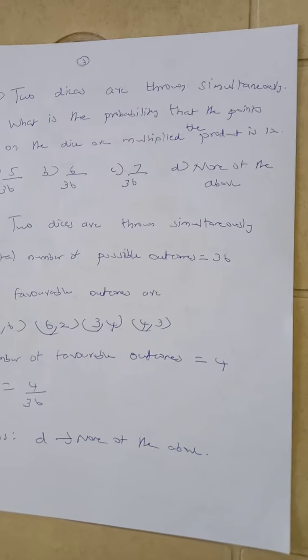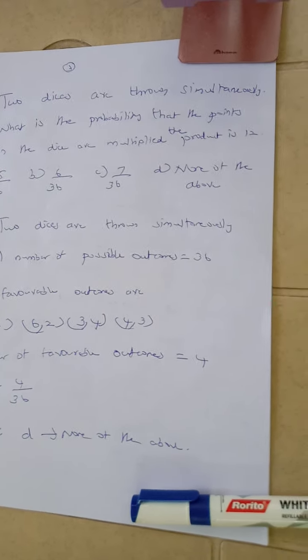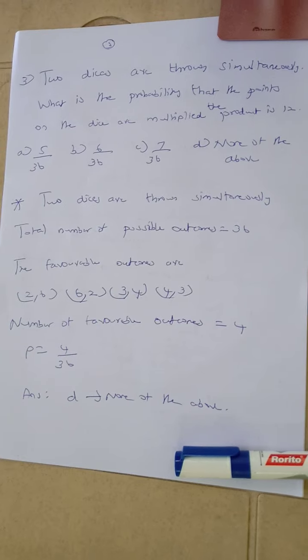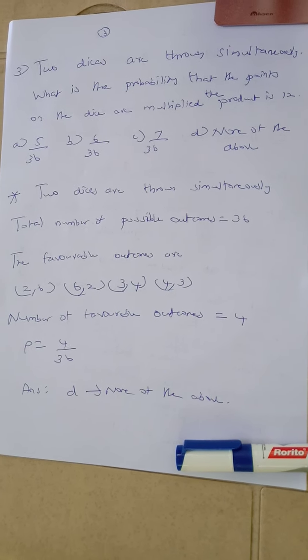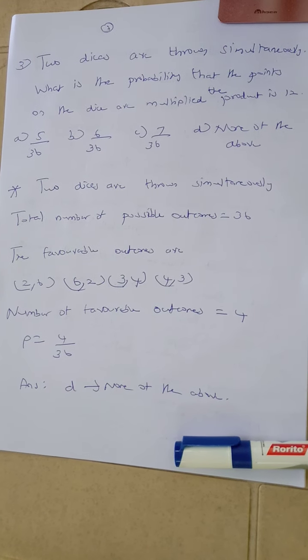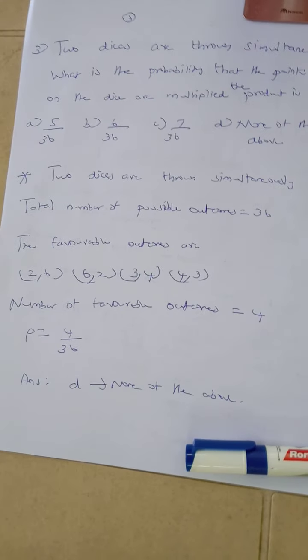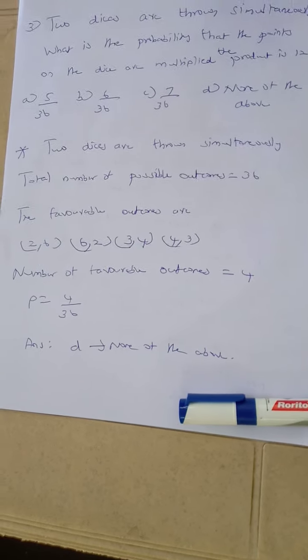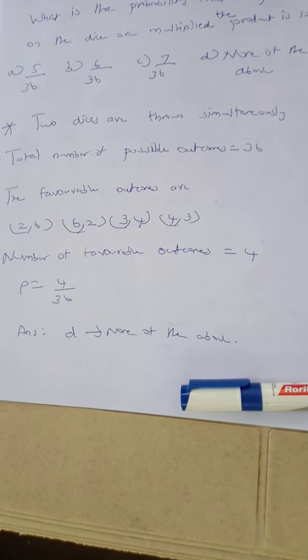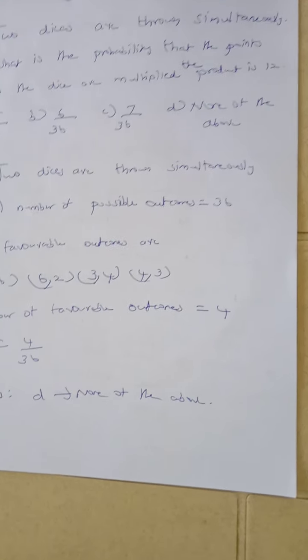Question number 3. Two dice are thrown simultaneously. What is the probability that the product of the points on the dice is 12? When we throw two dice simultaneously, the total number of possible outcomes is equal to 36. When we multiply, the product should be equal to 12. What are the favorable outcomes? 2, 6; 6, 2; 3, 4; 4, 3. The number of favorable outcomes is equal to 4, so the probability is equal to 4 by 36. So here none of the above is the correct answer, option D.